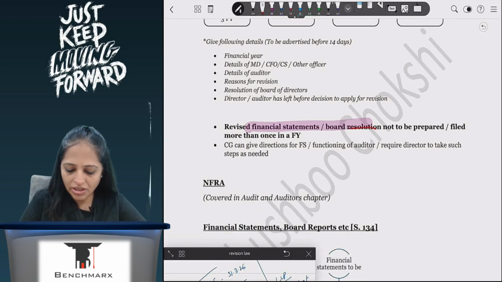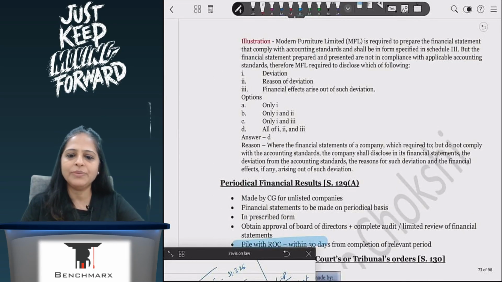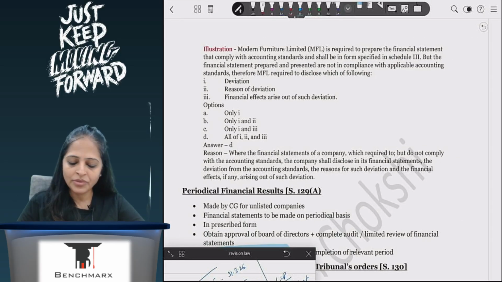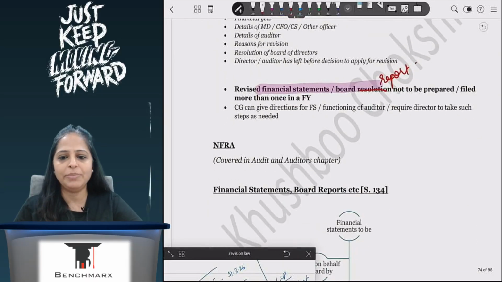It is not a board resolution, it is a report. Okay, so this is voluntary revision. In the first case, where someone complained, they have applied. The tribunal will ask me for a representation and I will make it. In the voluntary case, the tribunal will not ask me because I am only going to the tribunal. So the tribunal will go and ask who? The central government and income tax authority, and then will pass an order.